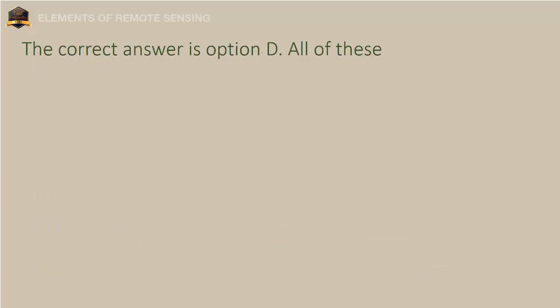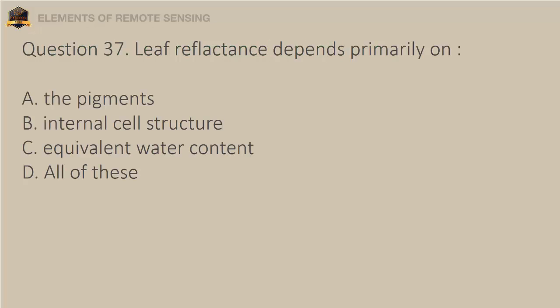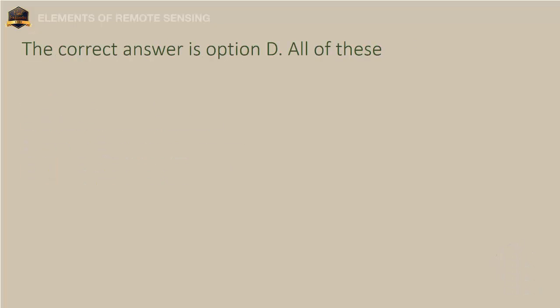Question 37. Leaf reflectance depends primarily on A. The pigments, B. Internal cell structure, C. Equivalent water content, D. All of these. The correct answer is option D. All of these.